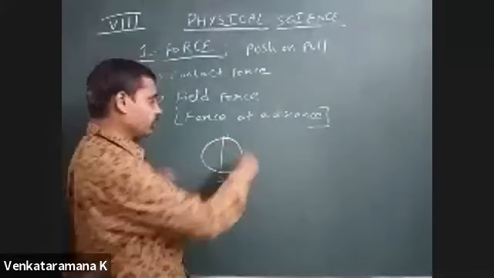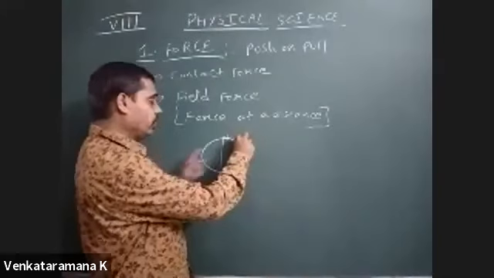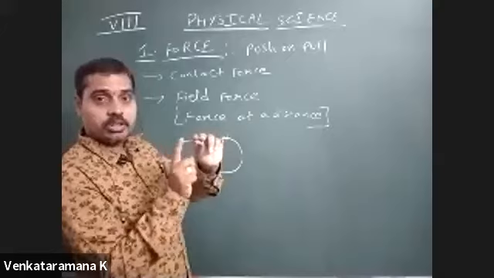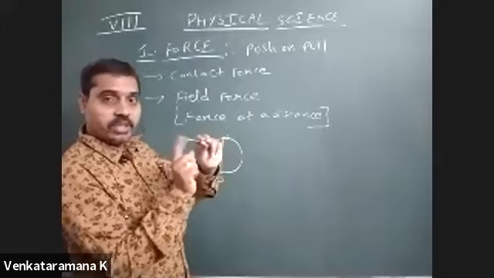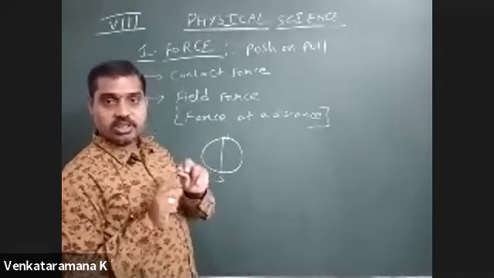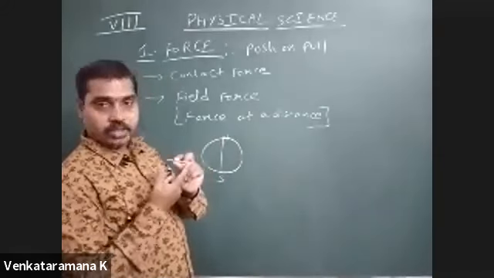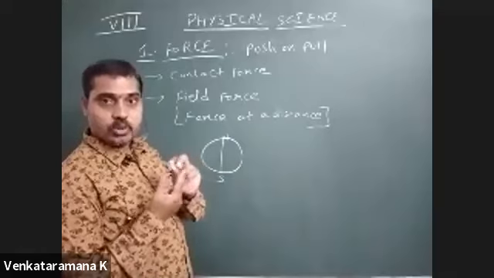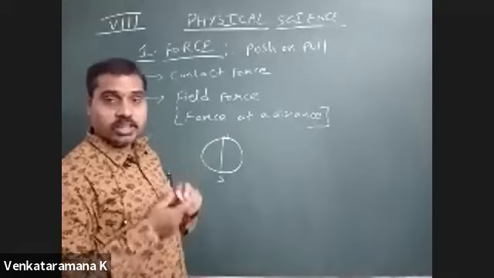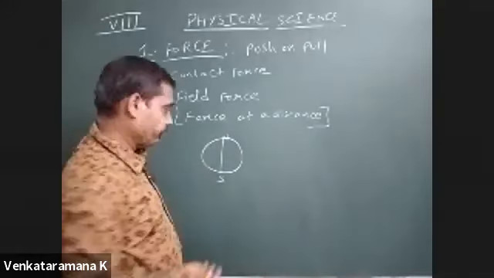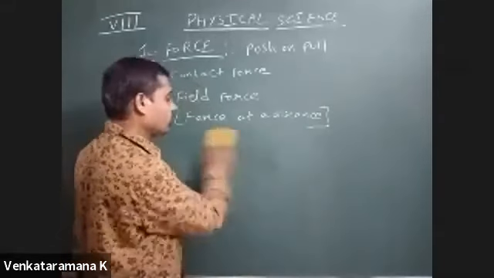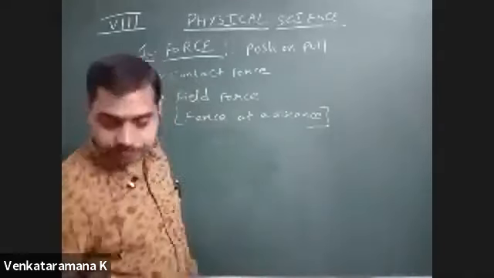If I place this needle here, if this tip end attracts toward the north pole of the compass needle, that is the south pole, and automatically the other end will be the north pole. Because we know that like poles repel each other, and unlike poles of a magnet attract each other. In sixth class or seventh class, you already got an idea about magnetism.